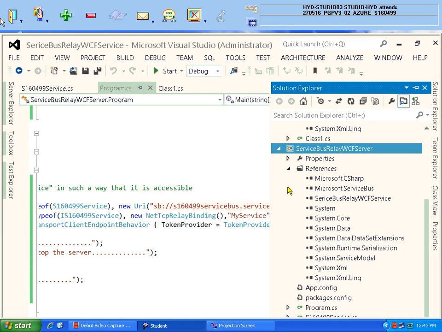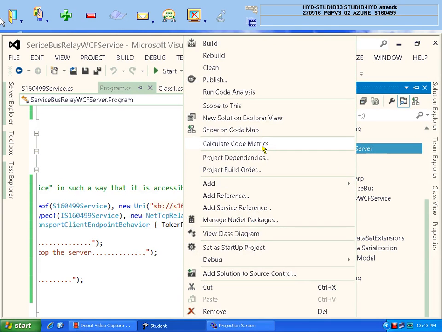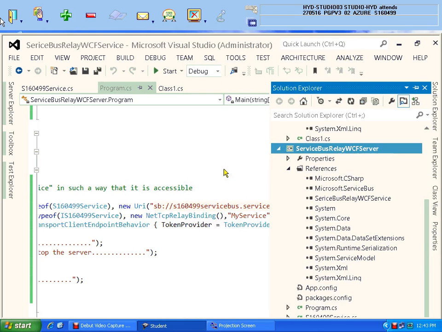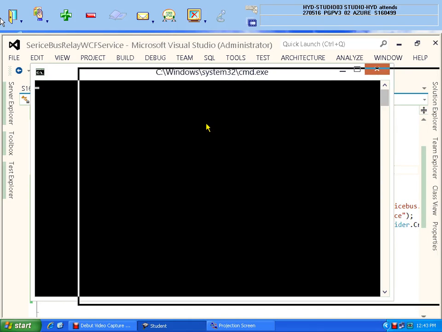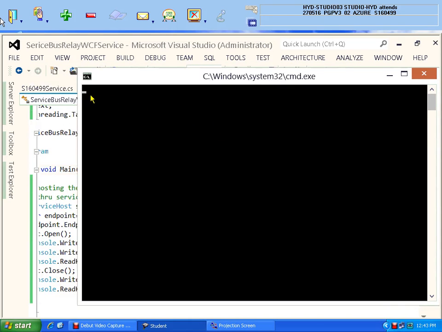Right click, set as startup project, and now you run. See, once it says server created, server ready, that's when, as the server is running message says, the service bus is ready.